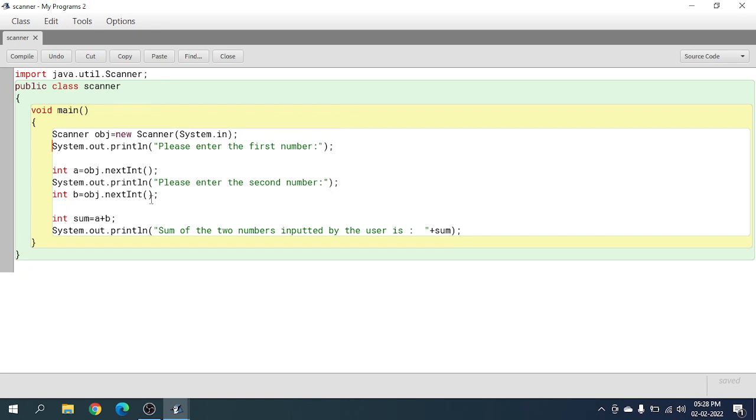The next thing you have to do is, obviously we have to tell them to enter something, right? We have to tell them enter a number. So we are telling them please enter the first number. You might already know this, right? System.println, everyone knows that. So please enter the first number. And now we don't have the values of a and b, so we are writing int a equals object dot next int with a capital I, brackets and semicolon.